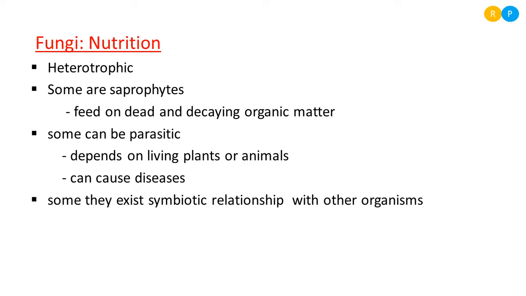Let us quickly revise one by one. Some of the fungi are saprophytes. What do you mean by saprophytes? Saprophytes always feed on dead and decaying organic matter. Some of the fungi are parasitic. Parasitic fungi depend on living plants and animals, and there they cause a number of diseases. And some of the fungi exist in a symbiotic relationship. That means two different living organisms live together. In this kind of relationship, both are mutually benefited. No one is getting harmed here. Understood?